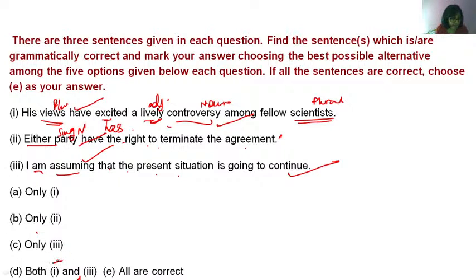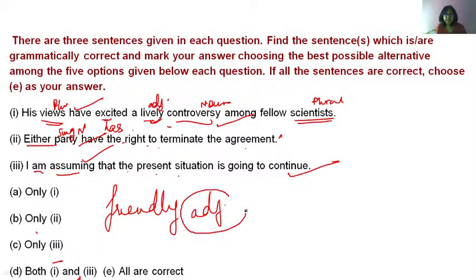Okay. Next. Yes, that's right, ly is not always an adverb. Don't get this impression that all the words that end in ly are adverbs. No. Friendly is an adjective, right? He's a friendly man, isn't it?